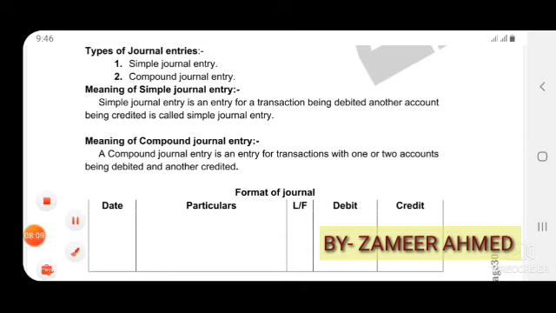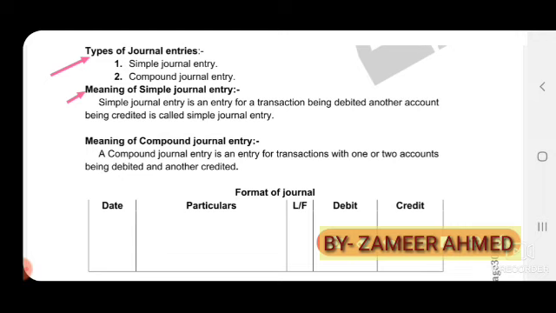Next, types of journal. Simple journal. A simple journal entry is an entry for a transaction in which one account is debited and another account is credited.